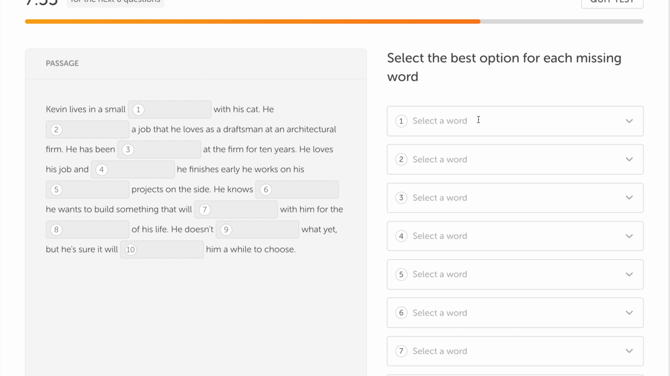On my Facebook group and in my YouTube comments, a lot of you are asking me about this question type. Is it on the real test yet? The answer is no. As of now, January 2022, this question type is not on the real Duolingo test.